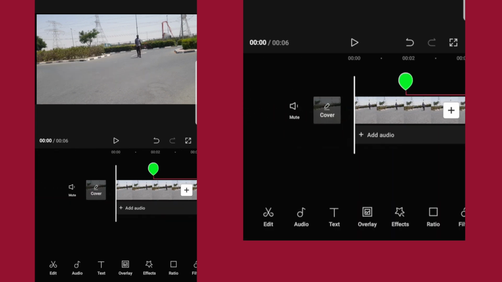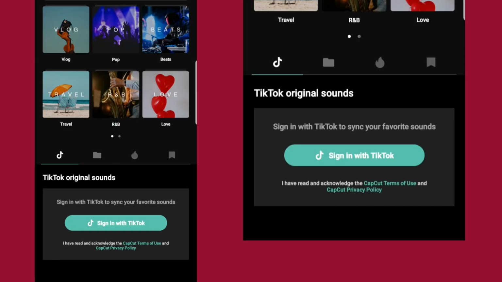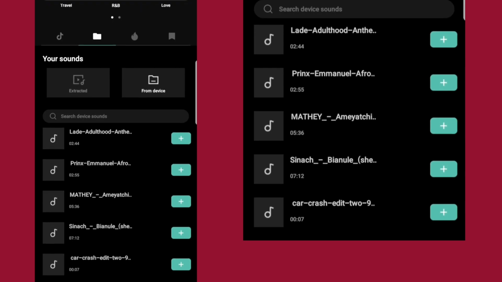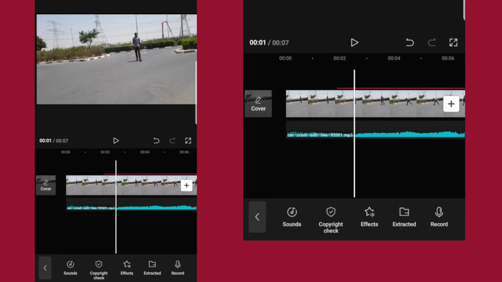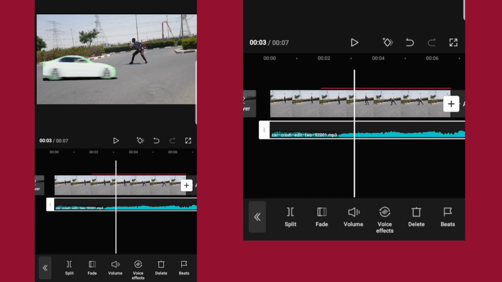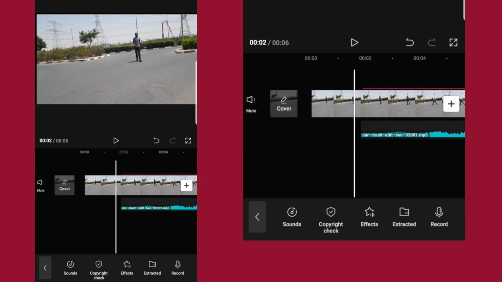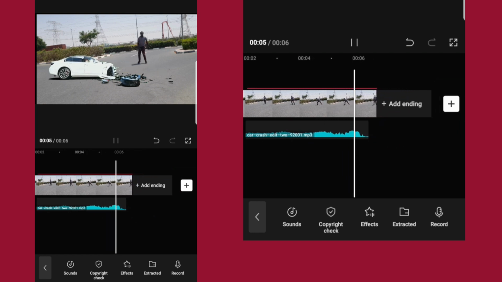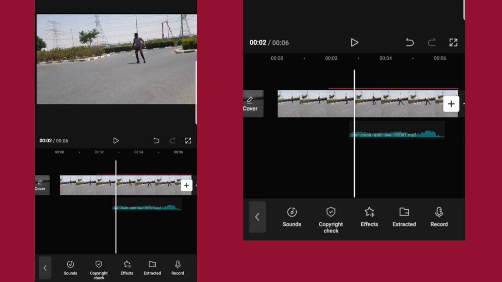I'll just add the sound and go to audio, sound. Okay, you go to from device. Okay, I've downloaded the car crash, so I'll just set car crash. Select the car crash and the other side. Okay, there we go. Just edit to make sure you get the right sound you want. That is all.